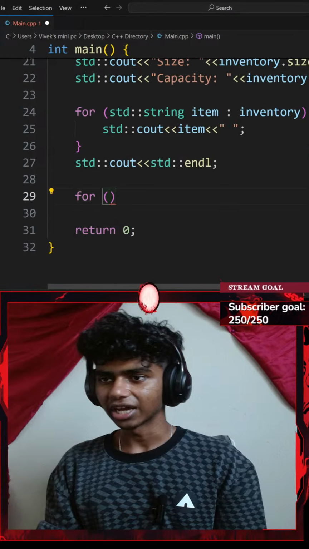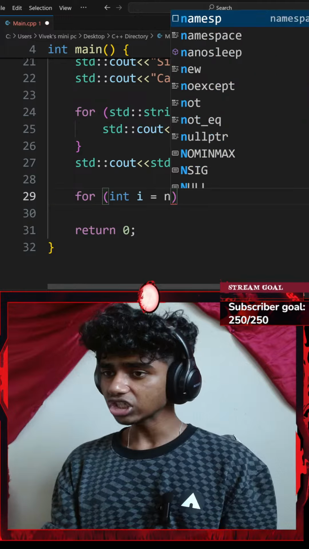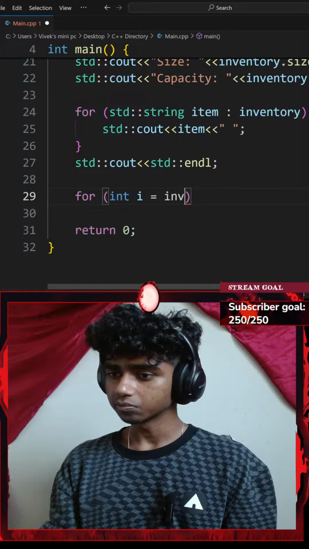Okay, so I've got to print everything in reverse. To do that, let's go with for every integer i, a separate index, which is equal to my inventory, which is a vector, so inventory dot the size function. This gets the size of my inventory, how many elements are inside it. I'll go with minus 1. So this is going to go from the last item to the first.